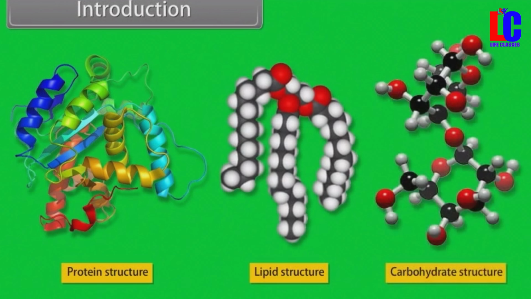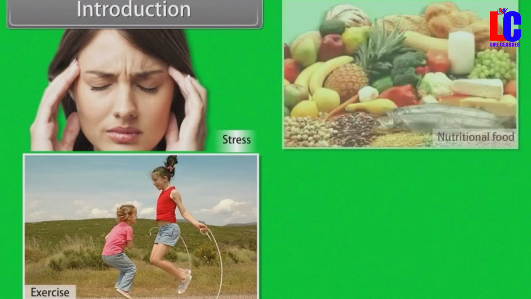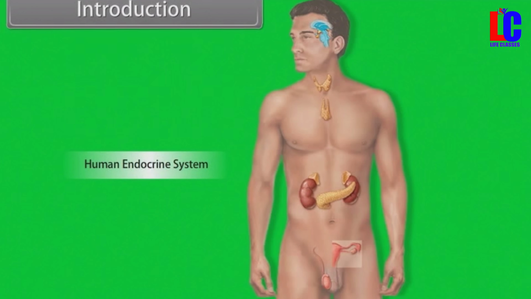Growth hormone has significant effect on the metabolism of protein, lipid and carbohydrates. The production of growth hormone depends upon many factors such as stress, exercise, nutrition, sleep, etc. There are several other hormones which are secreted within the body which perform specific functions such as calcitonin, which is secreted by thyroid gland, helps in regulating level of calcium in blood. So, throughout this module, we learn chemical coordination and integration.